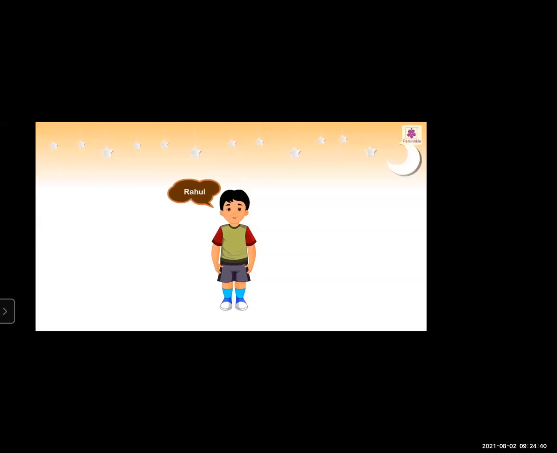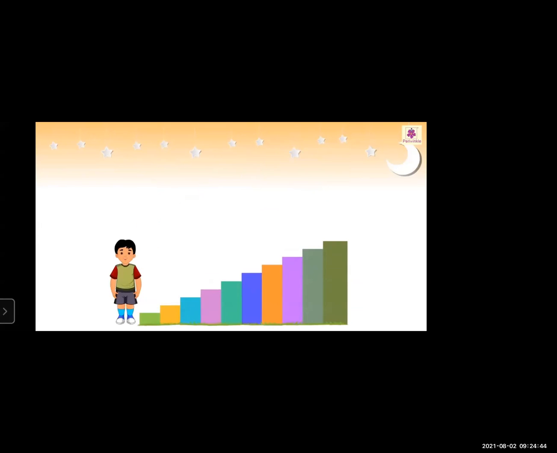Let us meet Rahul. He has to climb 10 steps which are numbered 1 to 10. Rahul starts from step number 1.